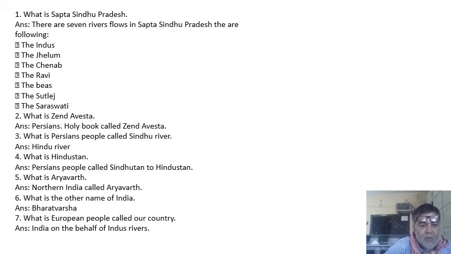The other name of our country is Aryavrat. The northern part of our country, North India up to the Narmada River, is called Aryavrat. The Aryan people first settled there, and there were 16 Mahajanapadas, so it is called Aryavrat. What is the other name of our country? Bharatvarsha. It is a very common name of our country. The European people called our country India, in terms of the Indus River.